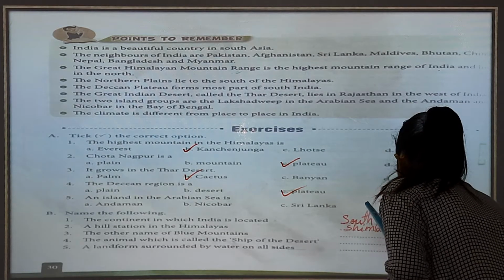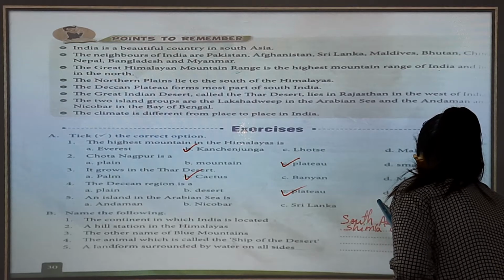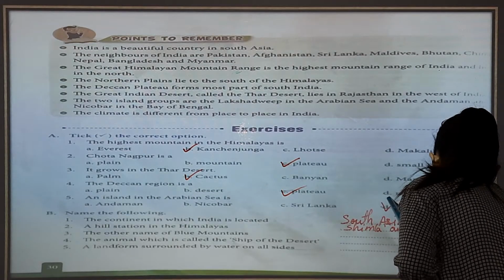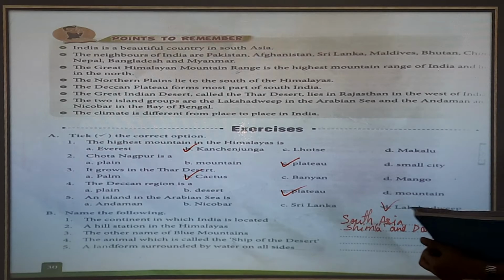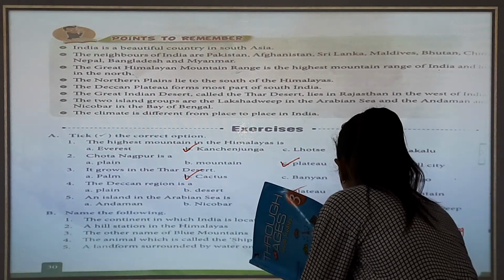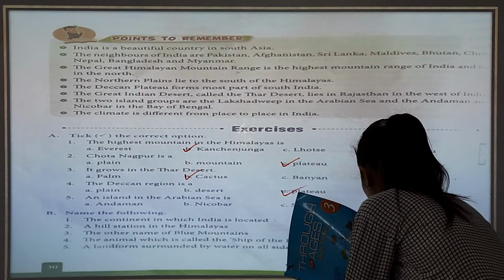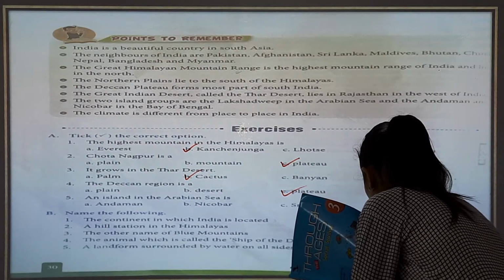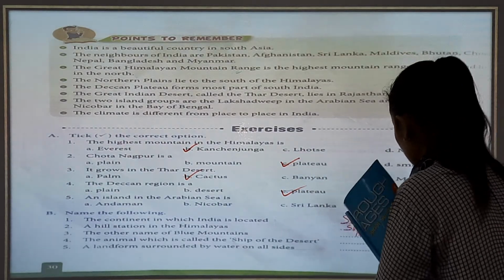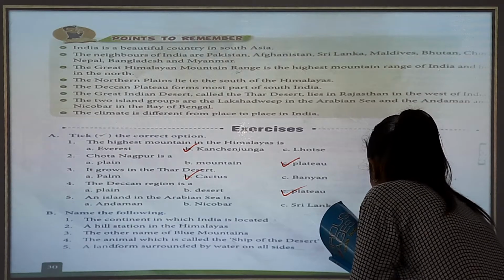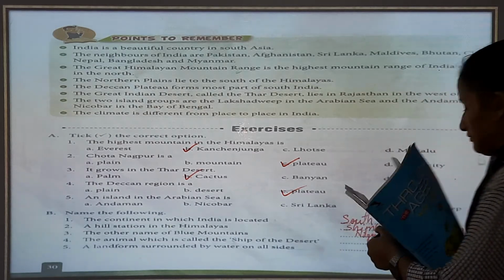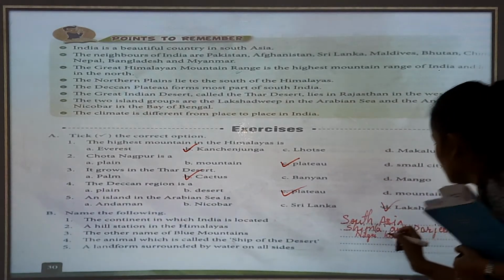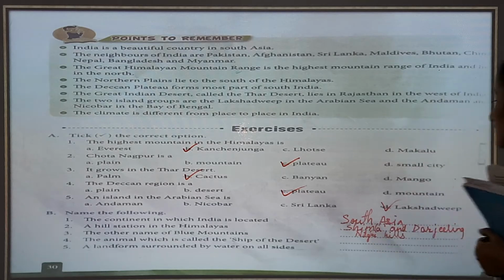The other name of Blue Mountain is Nilgiri Mountain, Nilgiri Hills. The other blue mountain is called Nilgiri Hills.